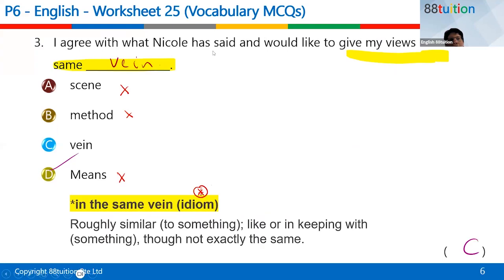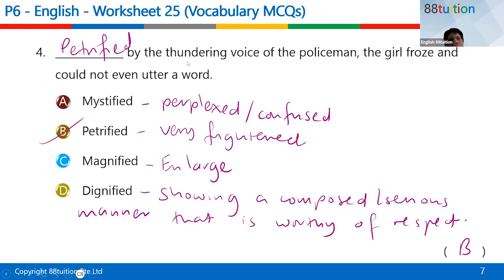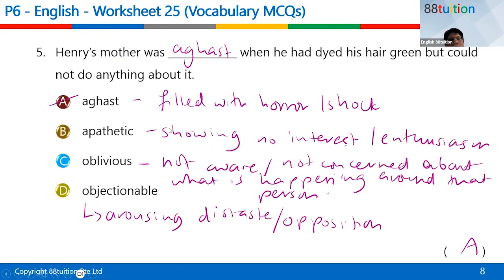Next, I agree with what Nicole has said and would like to give my views in the same vein. So this is an idiom. In the same vein is an idiom, right? It means roughly similar, though not exactly the same. It's just like or in keeping with something. All right. Next, number 4. Petrified by the thundering voice of the policeman, the girl froze, right? So I went through this already. The answer is B. And the last one is A. Henry's mother was aghast.